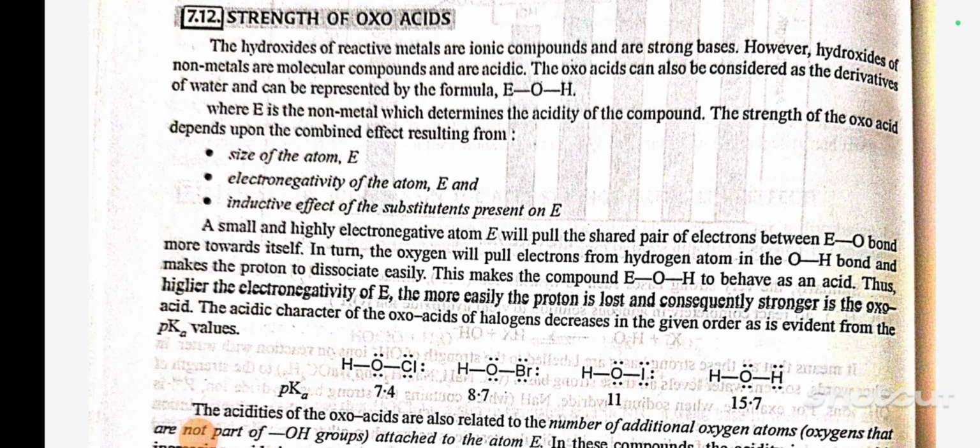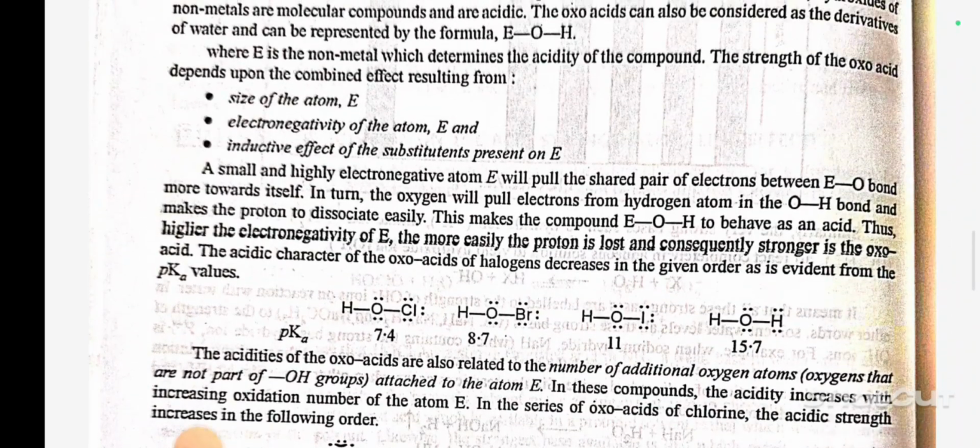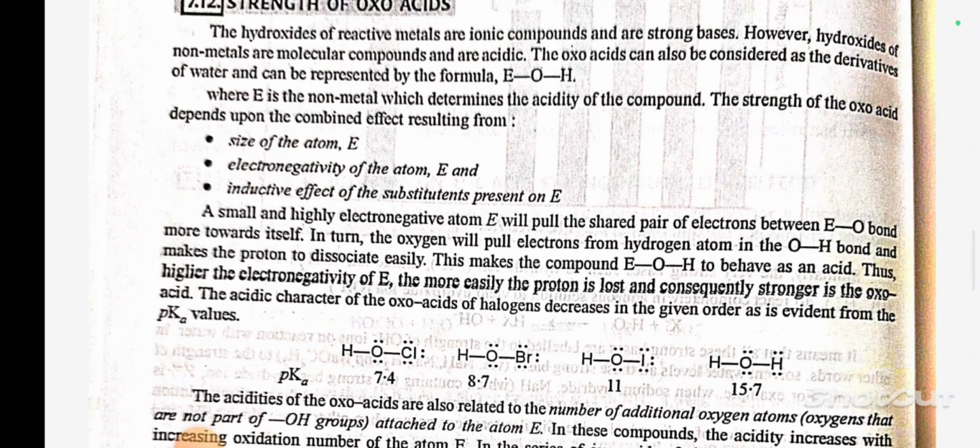Strength of oxo acids. The hydroxides of reactive metals are ionic compounds and are strong bases. However, hydroxides of non-metals are molecular compounds and are acidic. The oxo acid can also be considered as a derivative of water and can be represented by the formula EOH, where E is the non-metal which determines the acidity of the compound.